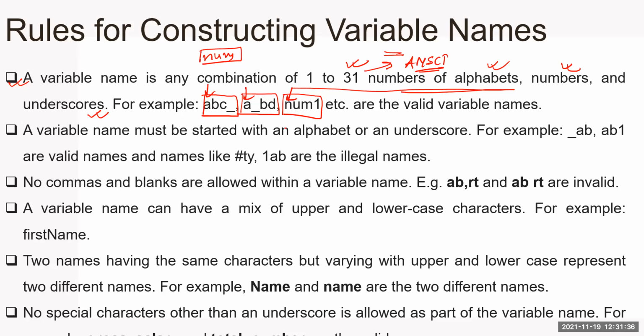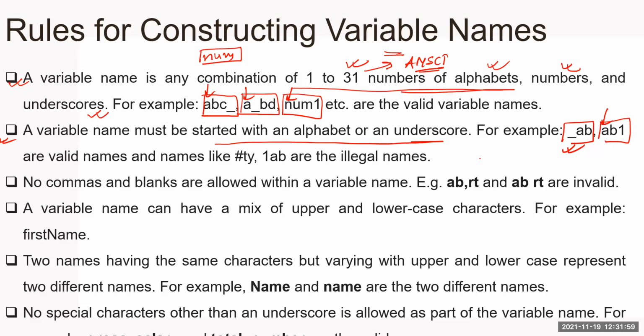This is a very important rule. Next, the second point: a variable name must start with an alphabet or an underscore. That's how I highlighted in the previous example. See, this variable name started with an underscore. Okay, no problem. This variable name comprises both characters and numbers, but started with an alphabet. These are the rules.